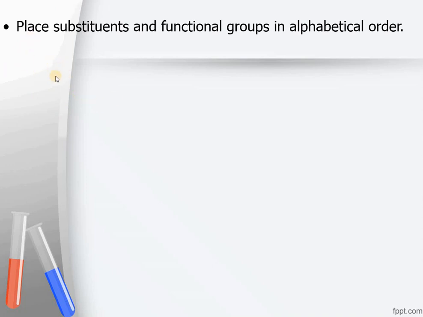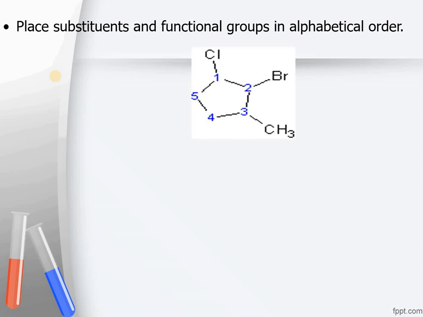We have to place substituents and functional groups in alphabetical order as well. If there are multiple functional groups and we are unable to decide which one should be given the lower number, we have to see their alphabetical order. In this example, if we start numbering either from this side or from that side, in both cases bromine comes first in alphabetical order when comparing chlorine, bromine and methyl, but bromine can never get number 1 in that case. It will always get number 2 from this side and from this side as well.